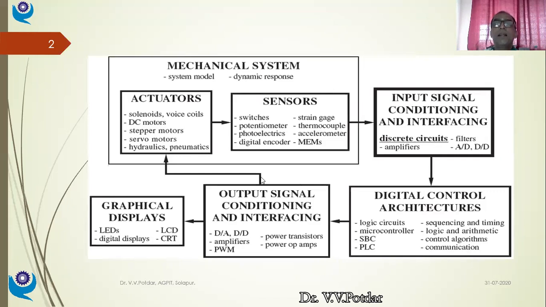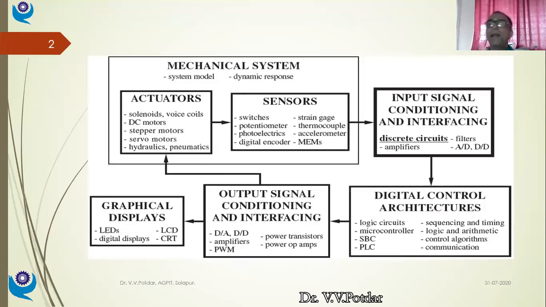In this particular case, because it's a high voltage and high wattage electrical coil, I need one relay which will put the heater on and off. That relay is an electromagnetic electrical relay, and it will be actuated by some electronic circuitry.